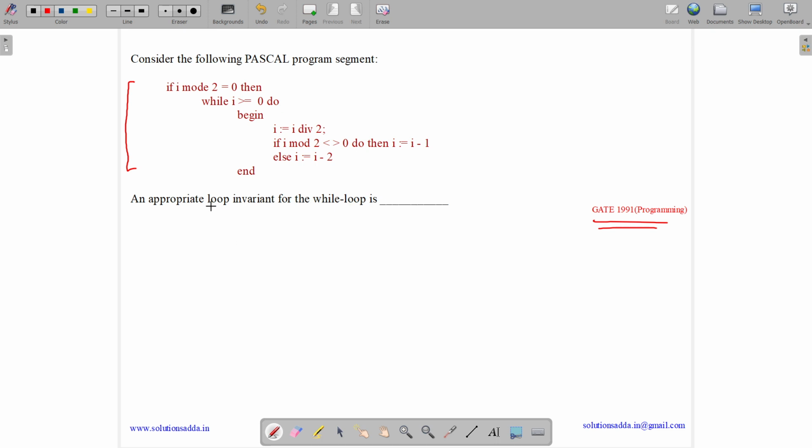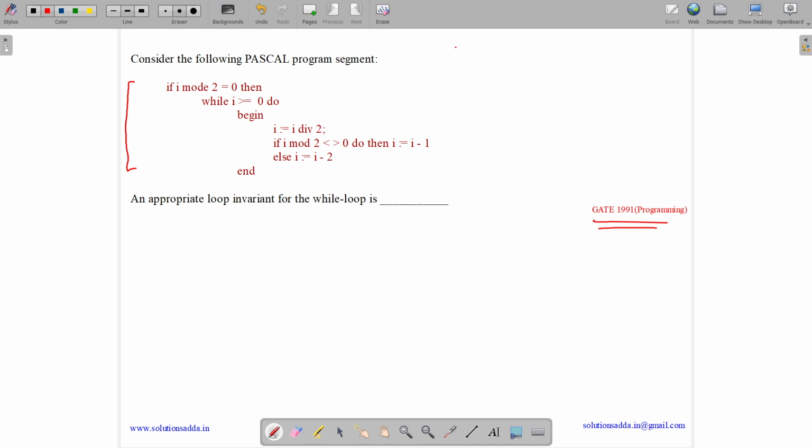So first let me tell you what is this loop invariant. Suppose loop invariant is a condition, any condition that is true in all three cases. First one is, let me write this over here so that you can refer it.